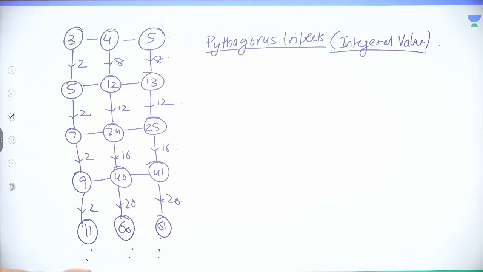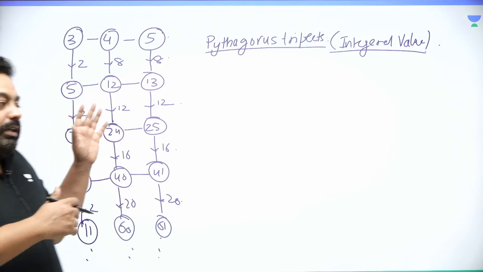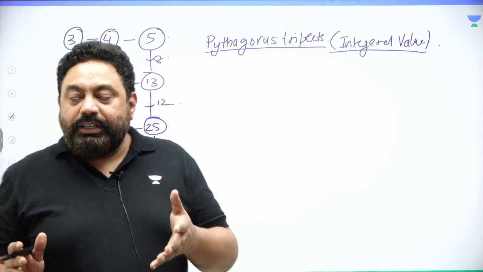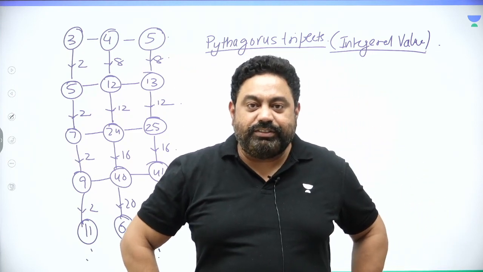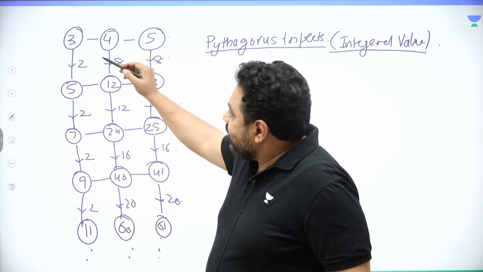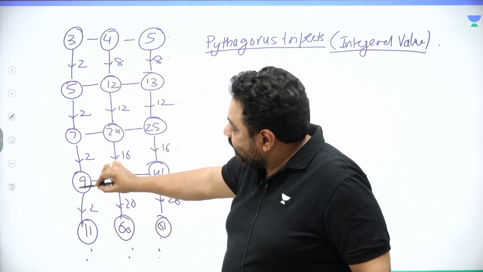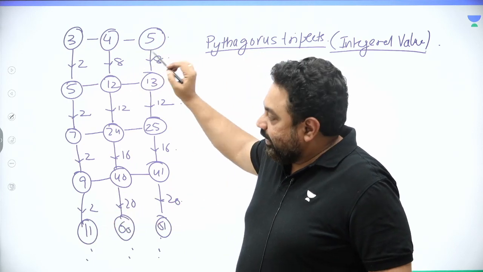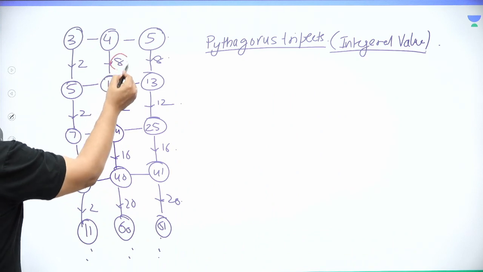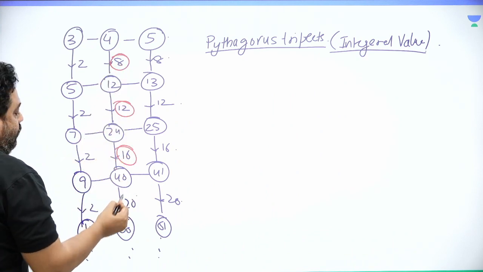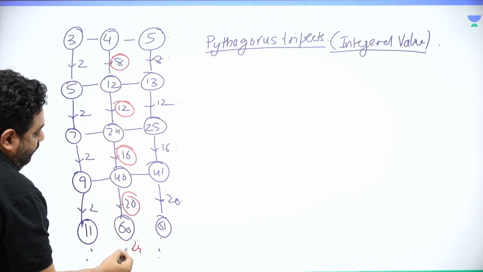The best part is, listen guys, we are talking about Pythagorean triplets starting with an odd number. 3 is an odd number, 5 is an odd number, 7 is an odd number. So you know that you are adding 2 to the left hand side. And otherwise, if you check, over here it is 8, 12, 16, 20, next would be 24 and so on.